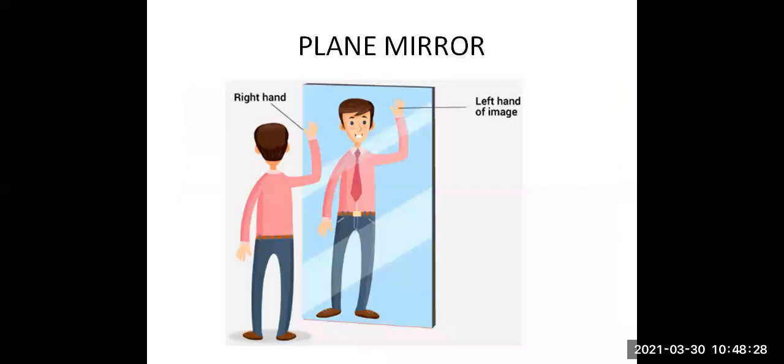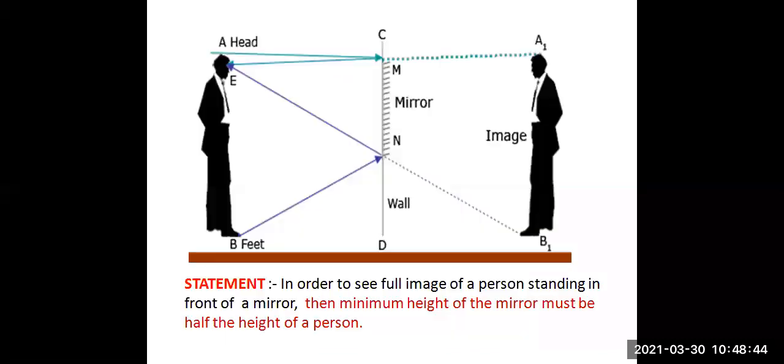Then we studied plane mirrors and the important topic: what should be the height of the mirror so that a person's image will be seen properly in the mirror. So this was the diagram, and the statement was, in order to see the full image of a person standing in front of the mirror, the minimum height of the mirror must be half the height of the person.